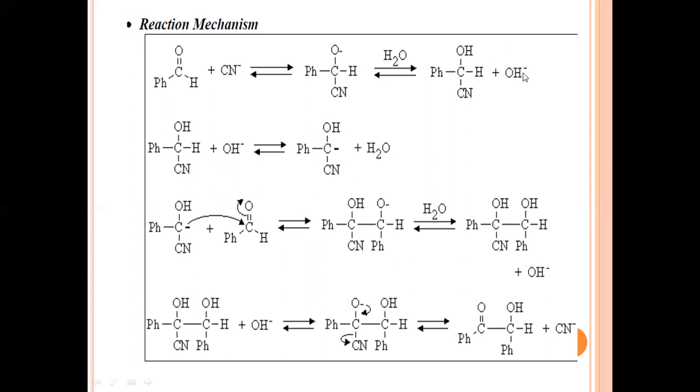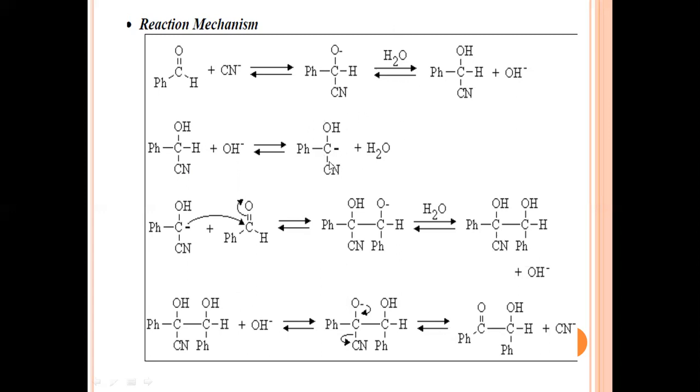This hydroxyl ion again reacts with the intermediate formed in the first step to form a carbanion. How is this carbanion formed? Because all the electrons are attracted by this oxygen atom and the cyanide molecule, and there is generation of a water molecule, which we utilized in step number 1.